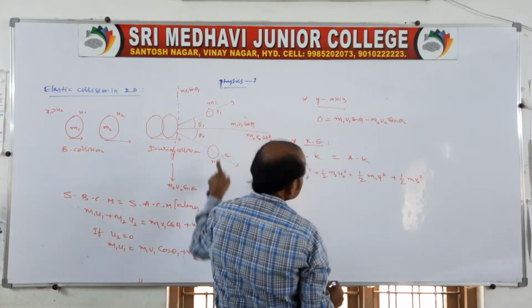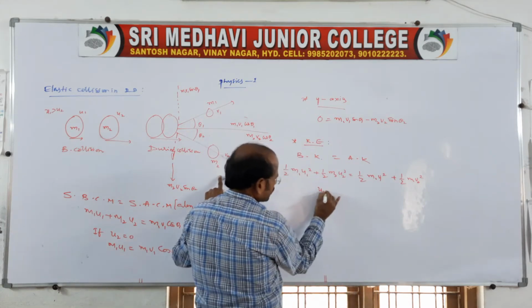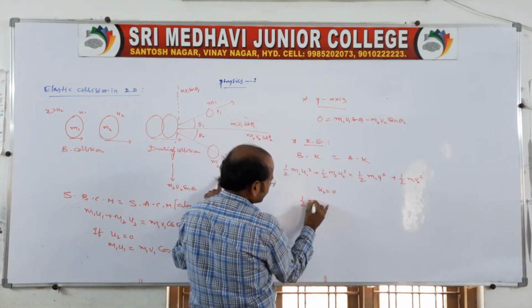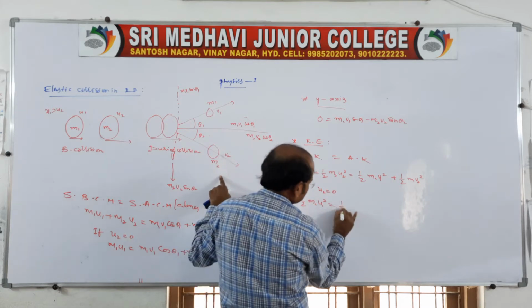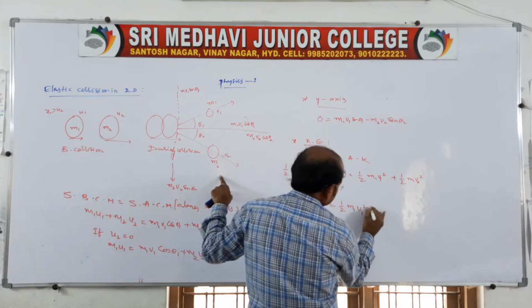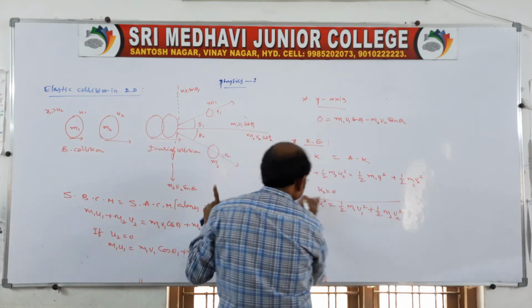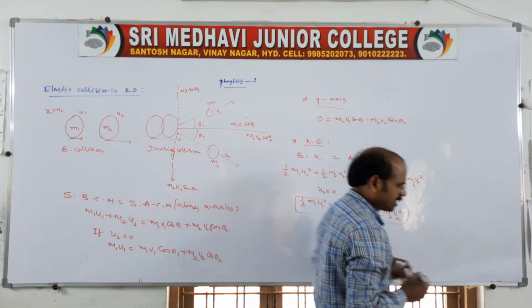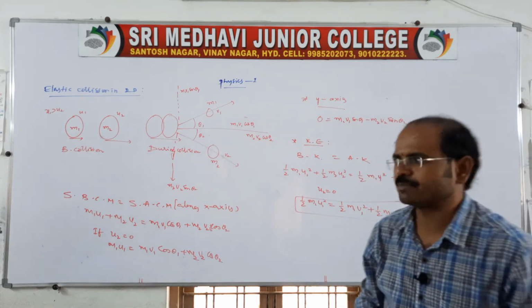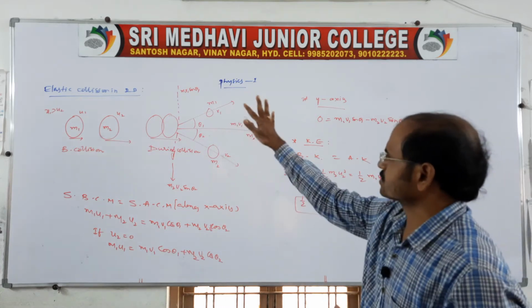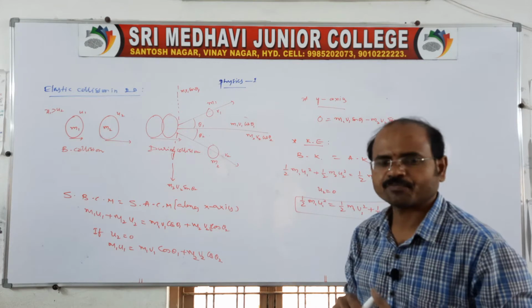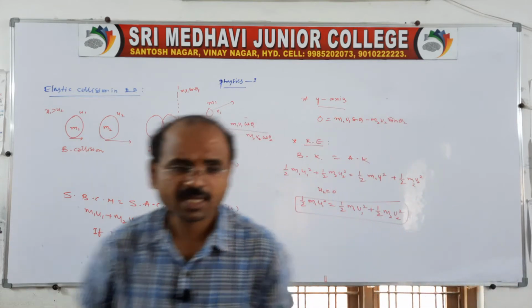If the second body is at rest, then half m1 u1 square is equal to half m1 v1 square plus half m2 v2 square. So this is related to the two-dimensional elastic collision, which is the oblique collision.